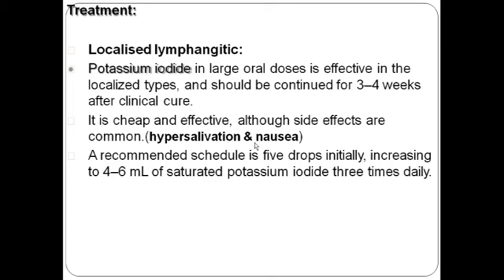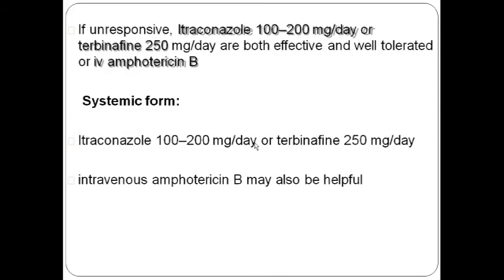So these are some side effects of potassium iodide treatment. Apart from potassium iodide, you can give itraconazole or terbinafine, and intravenous amphotericin B can be useful in systemic disease.